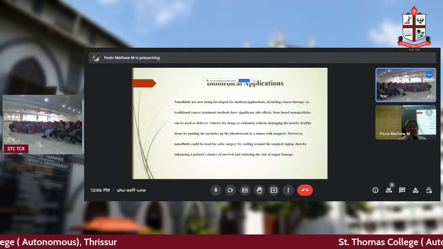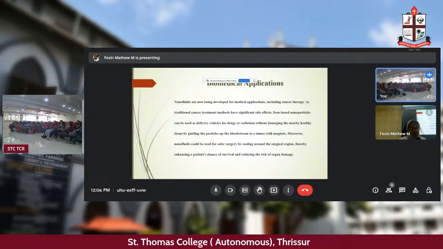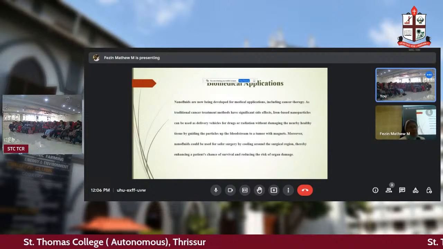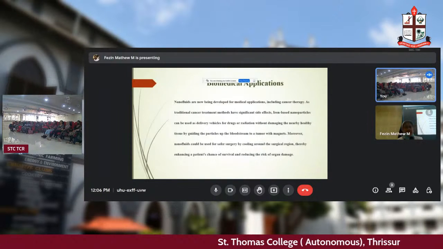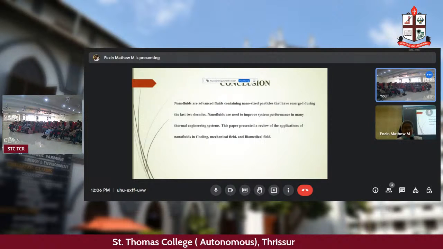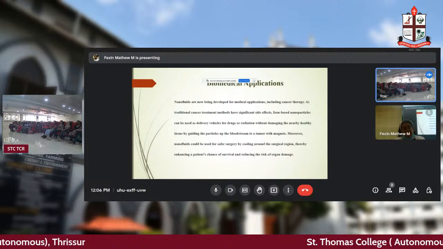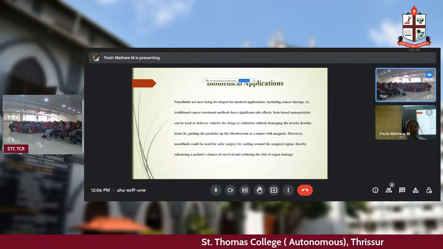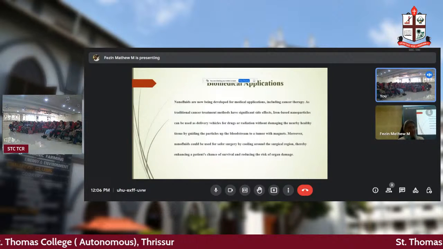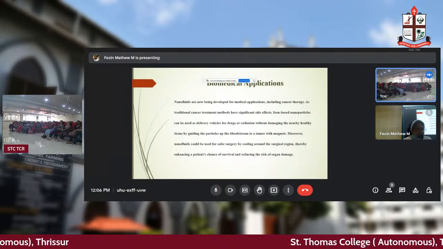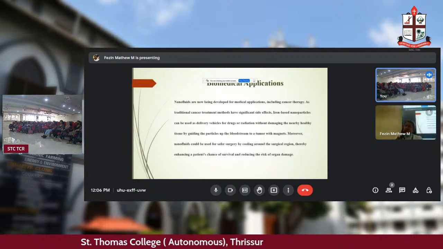Such particles will be guided through the blood stream to a tumor with magnets. When you send them with magnets, the tumor will attract them, and after some time they will go, either dissolving or the body will expel them by some other means. So similarly, in different types of surgeries, there are two different methods for safer surgeries. One is that near the surgery part you always use a refrigerator or fridge, you'll say. For what is it used? For cooling. What will happen when you cool?